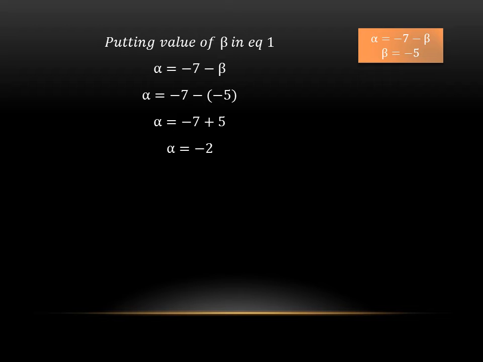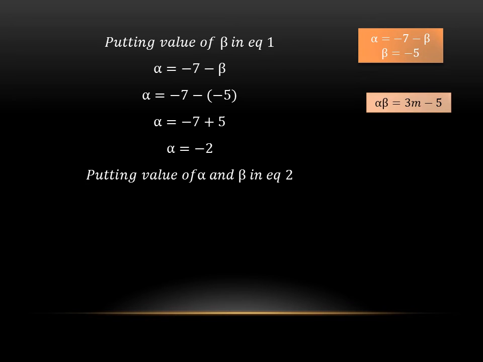Now we will use our equation 2 to find the value of m. Putting the values of alpha and beta in equation 2, the equation was alpha beta equals 3m minus 5. Alpha is minus 2, beta is minus 5. So after multiplication, we will get 10 equals 3m minus 5. Taking minus 5 to the left side of the equation, it will become plus 5.